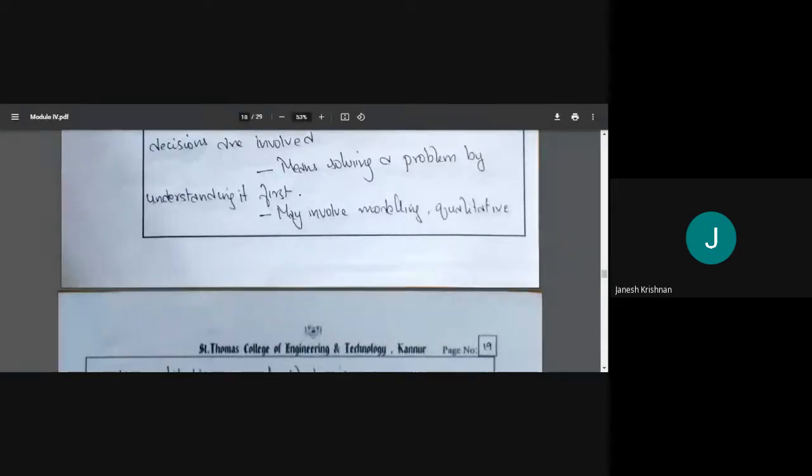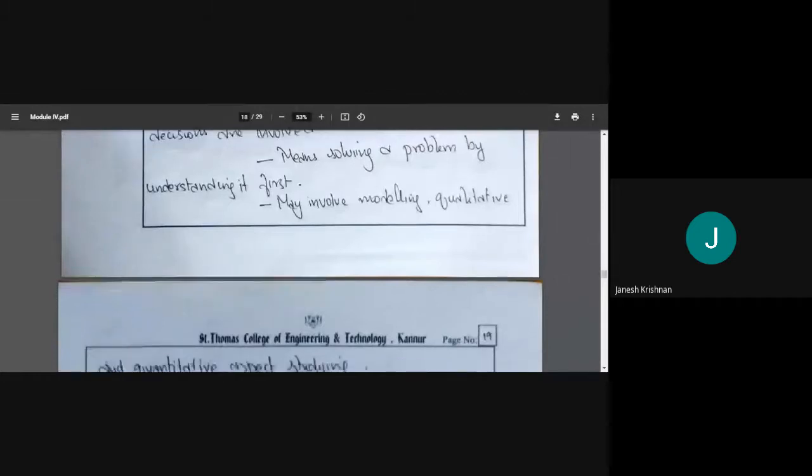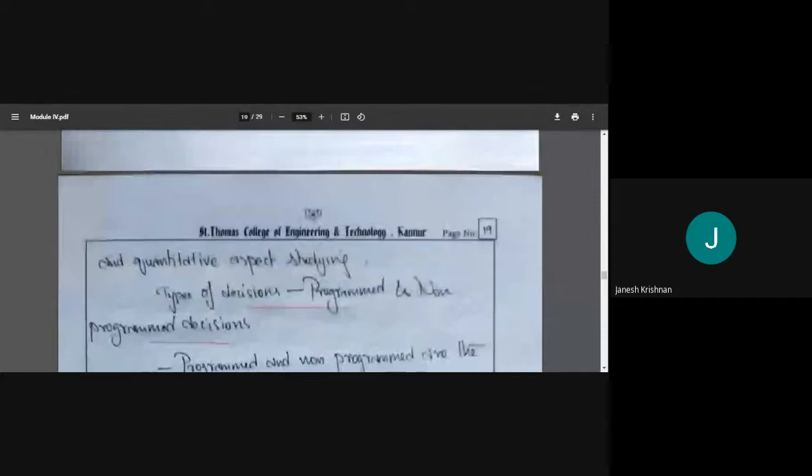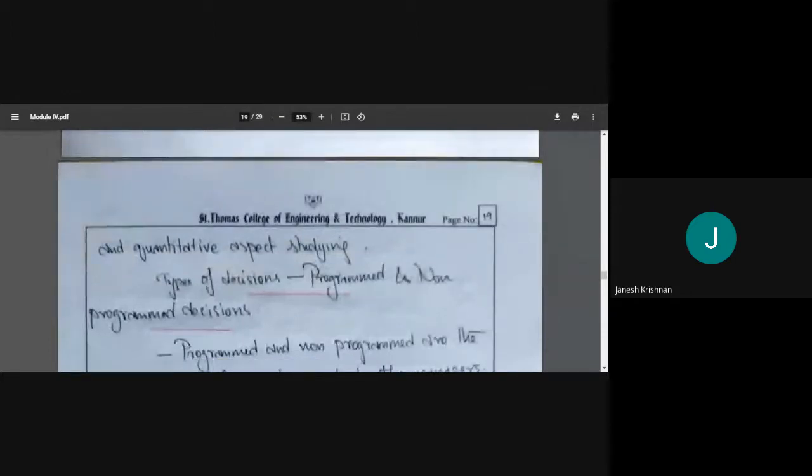Then you make a 15 centimeter cube, and it will be given to the laboratory to test. After testing only, we can know whether we are successful or not. So like that, we need to do some modeling. We have to do qualitative and quantitative study.